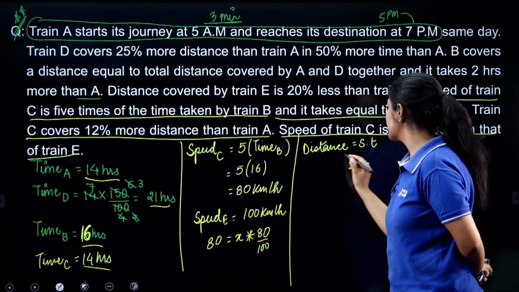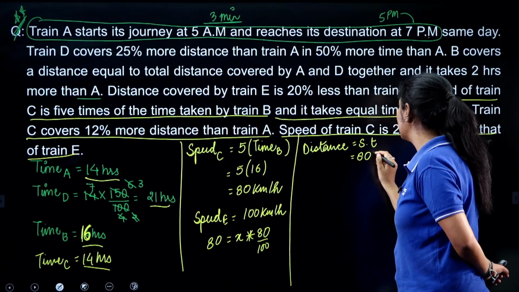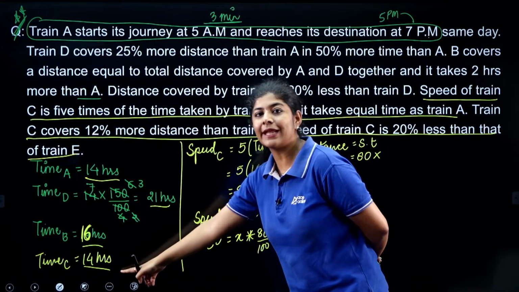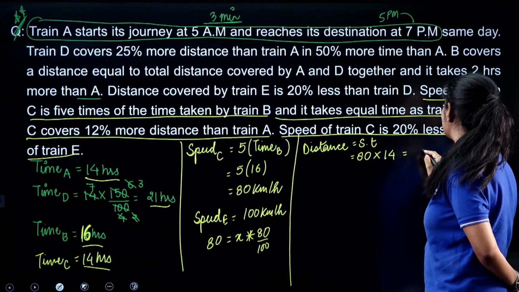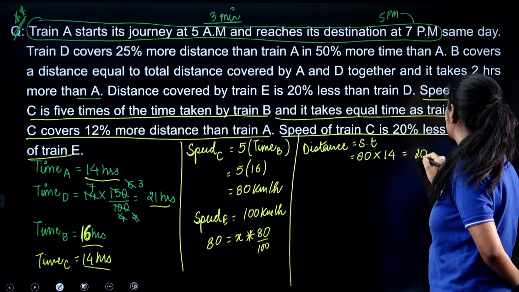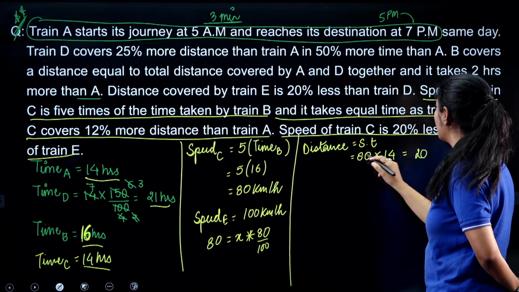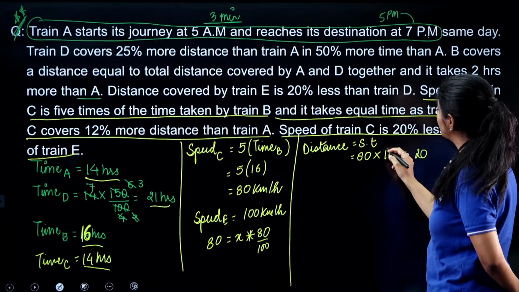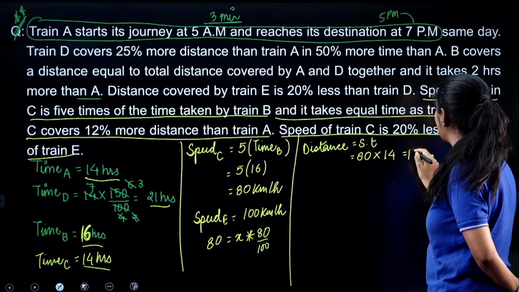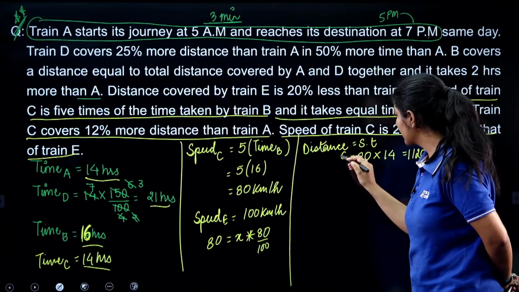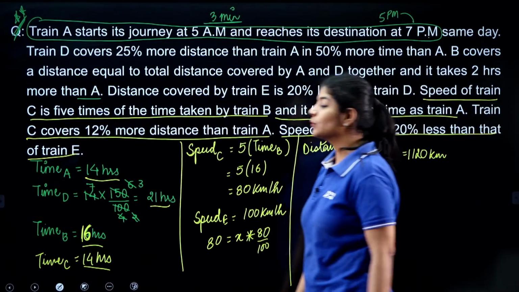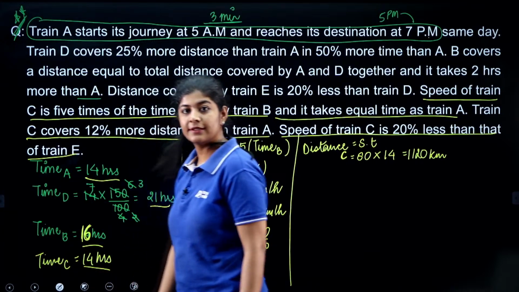Here we have the speed, that is 80, multiplied by the time taken. If we multiply this, we get 0, then 2 and 1 is carried forward. Here 32, so 3 is carried forward, and here we have this. So the distance covered by C is 1120 kilometers, right?